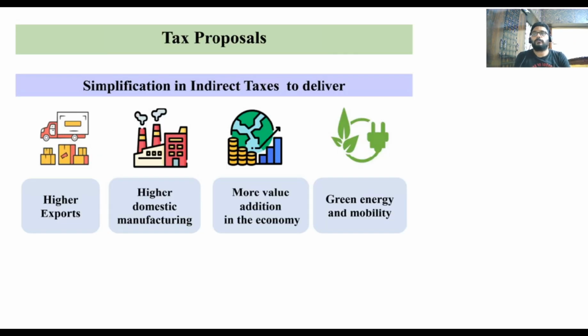All right. Now the proposals on taxes, that is indirect taxes. GST is there, so GST is trying to take more taxes into its ambit, and simplification of GST has increased the government's returns. Remember, GST is the single largest source for the government in terms of revenue from taxes. On exports we have reduced the taxes. On domestic manufacturing we have given a lot of incentives and reduced the taxes. More value is being created in the economy due to reduction of taxes. Investments are happening, manufacturing is happening, prices are in control, creating a demand for the product.